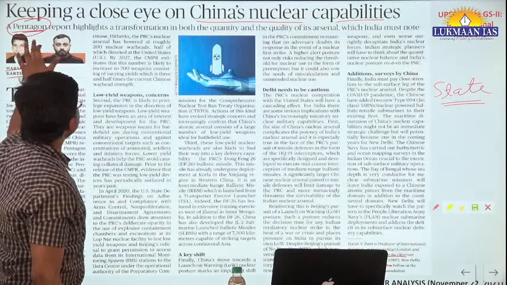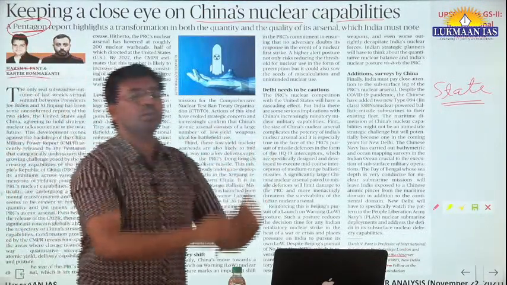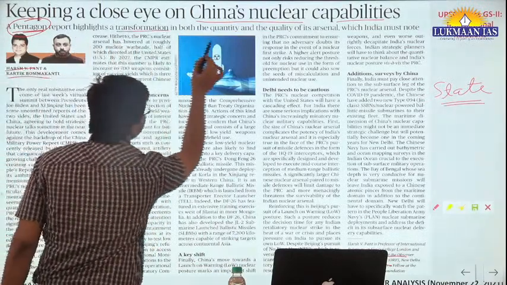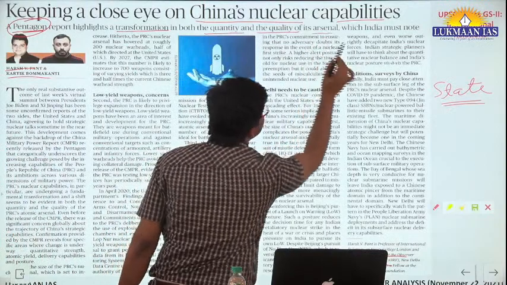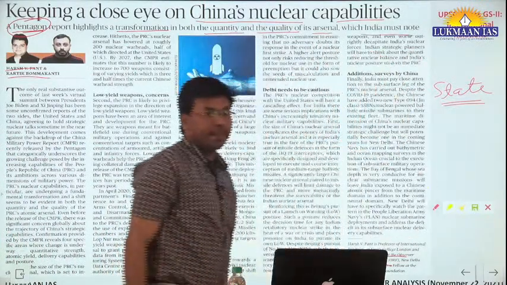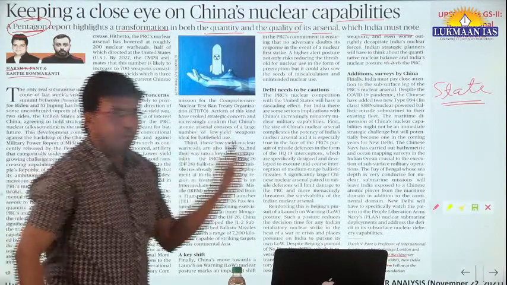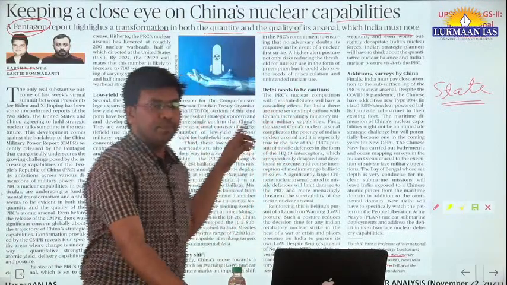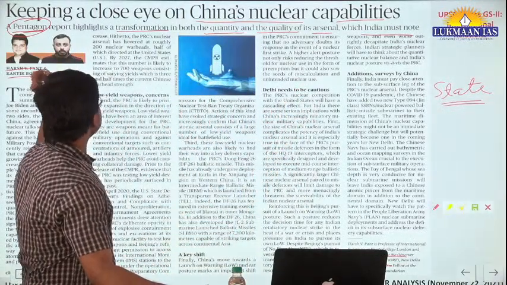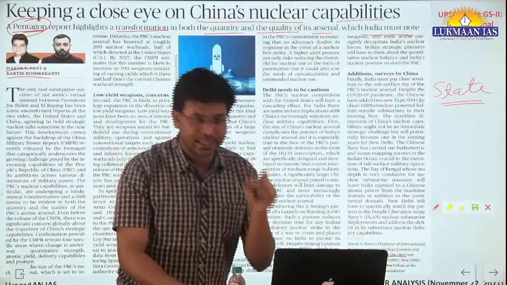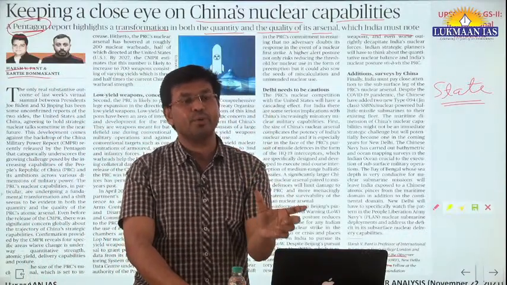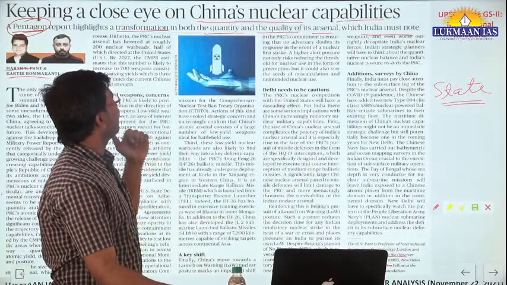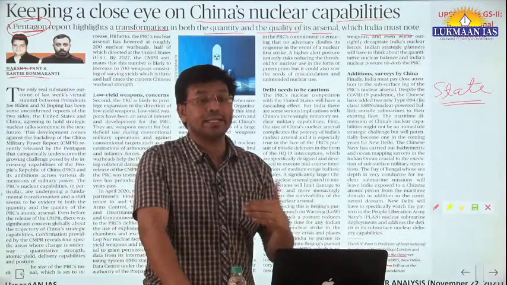Okay, so using this particular term, they are relating it to the United States of America. All right, so a Pentagon report highlights a transformation in both quantity and quality of its arsenal, which India must note. This particular article poses a cautionary note to India that India should note this development. What is the development? The Pentagon has recently highlighted in its report, meaning the United States of America has come up with a report, and in that report they have mentioned that China has increased its transformation in quality and quantity of its arsenal.